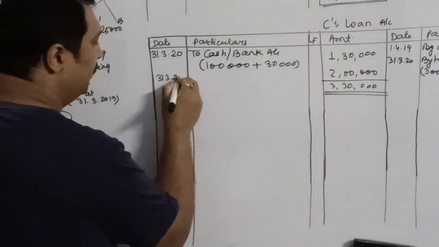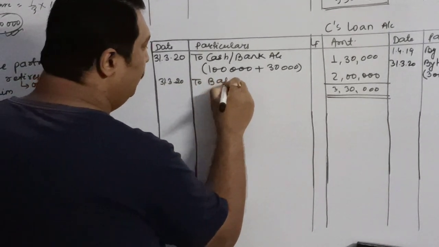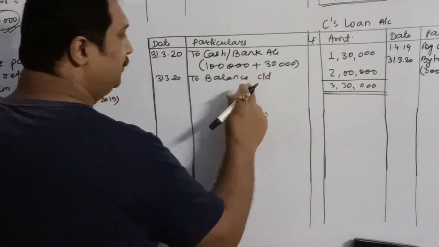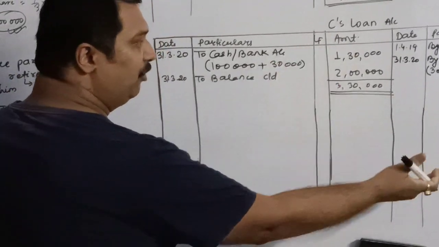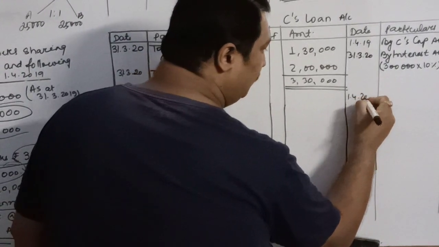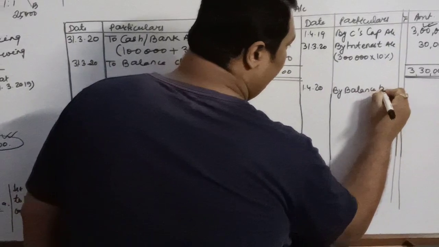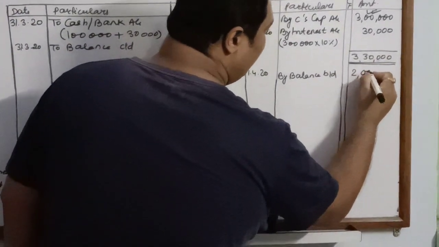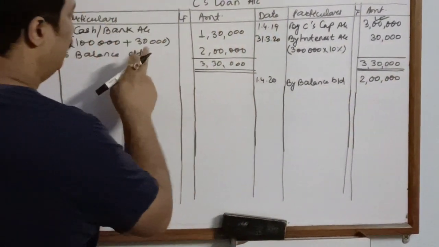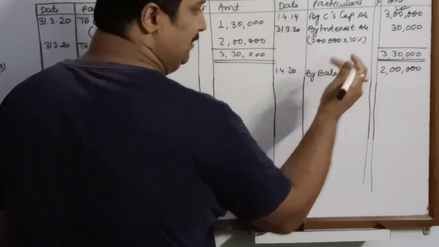This is on 31st March 2020. To balance carried down. This is your closing balance. It will be forwarded on the next date, 1st April 2020, by balance brought down. How much is the opening balance? Now whatever was your closing will become the opening balance.